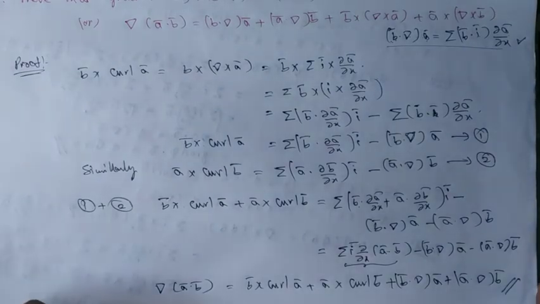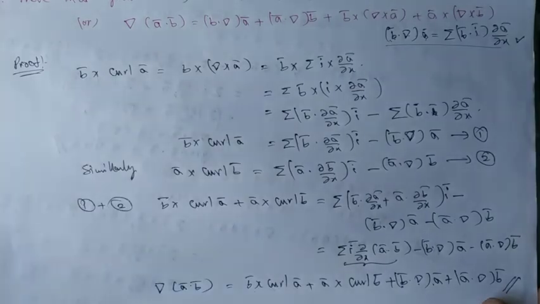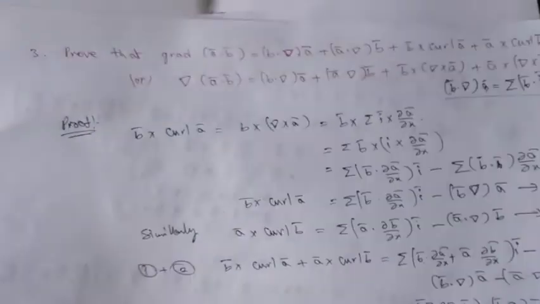So del of a bar dot b bar equals b bar dot del a bar plus a bar dot del b bar plus b bar cross del cross a bar plus a bar cross del cross b bar. So this is the third statement. Similarly, we have many statements in this one. I just want to prove two more statements.